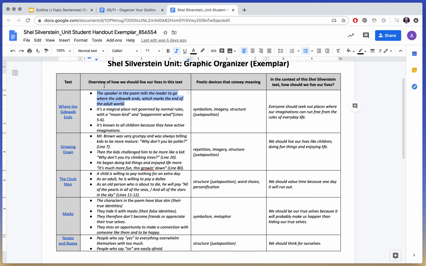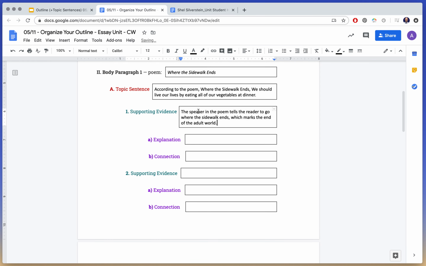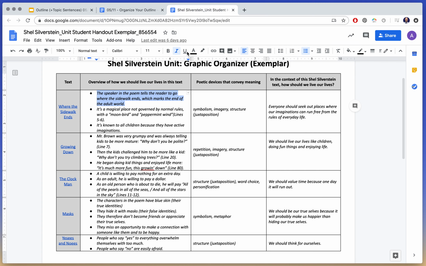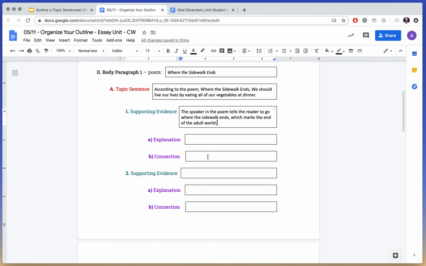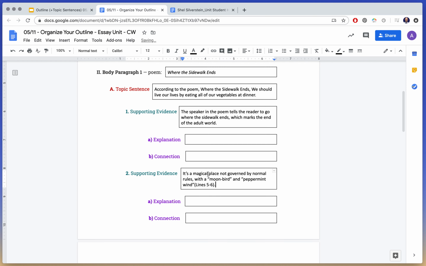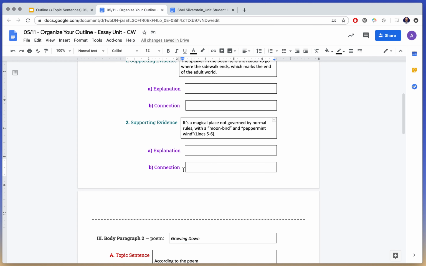what to do. You would copy here, and this is one of your supporting evidence, right? And then I would choose, if you have more than two, choose the ones that support your answer the most. So maybe I'm going to say this one supports my answer the most too. So this will be my second. You need 2 details per paragraph, okay? We are not doing what's in purple today. We're only doing the supporting evidence.